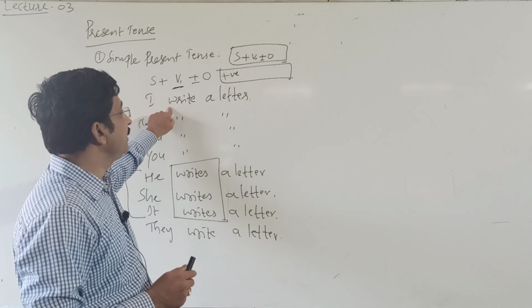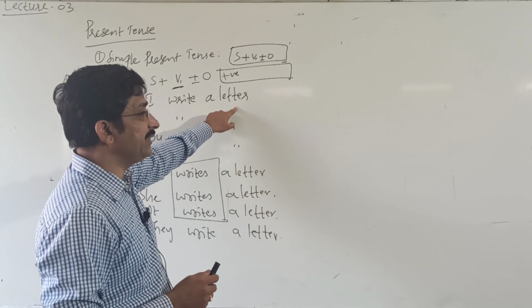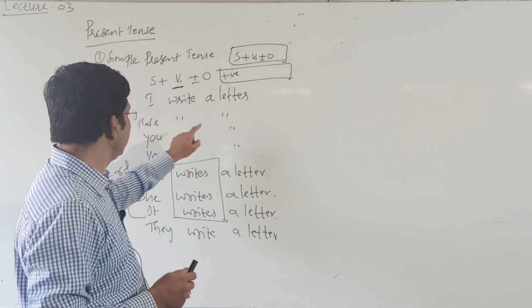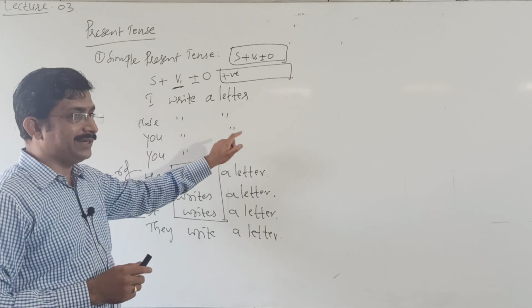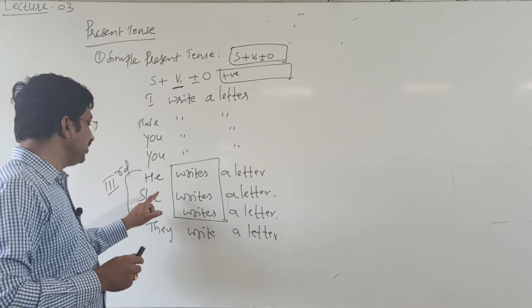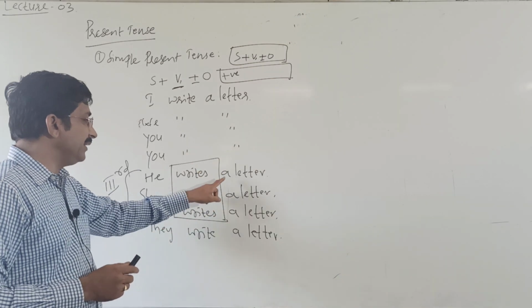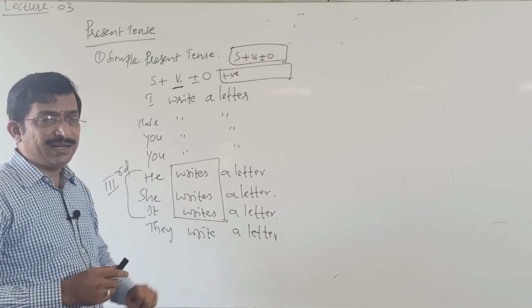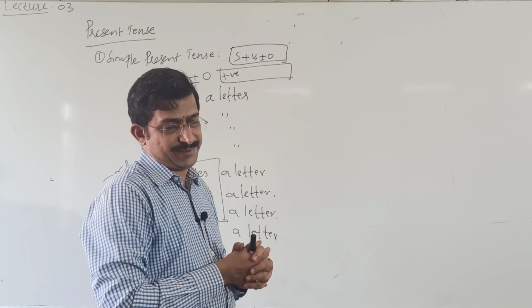I do not write a letter. We do not write a letter. You do not write a letter. He, she, it does not write a letter. They do not write a letter. It means adding not with helping verbs.